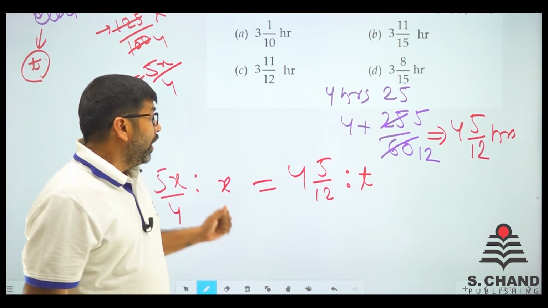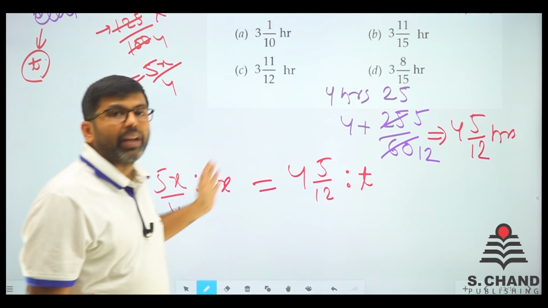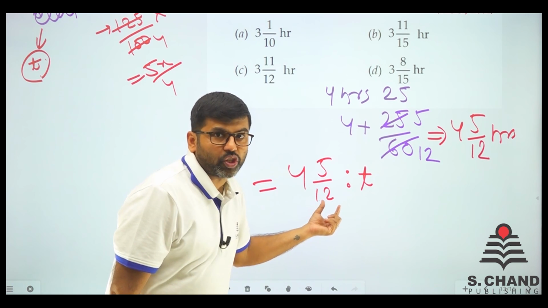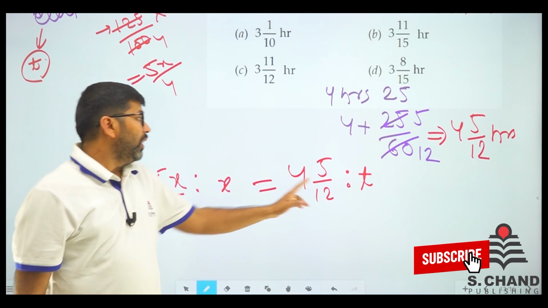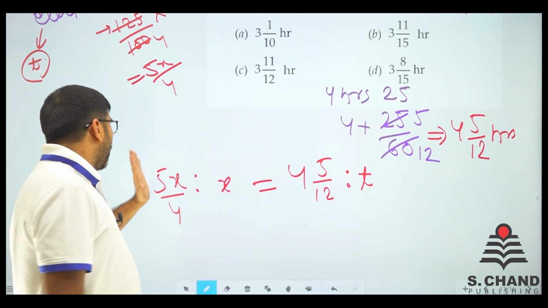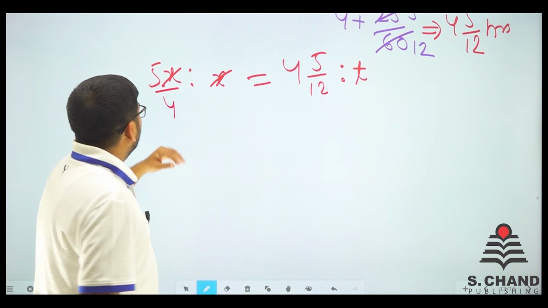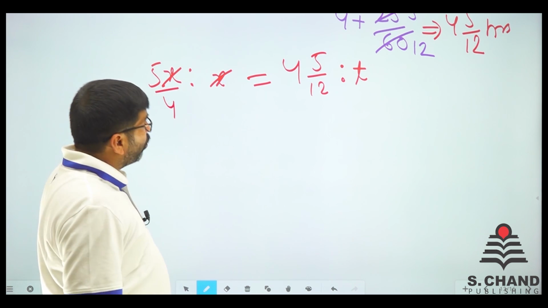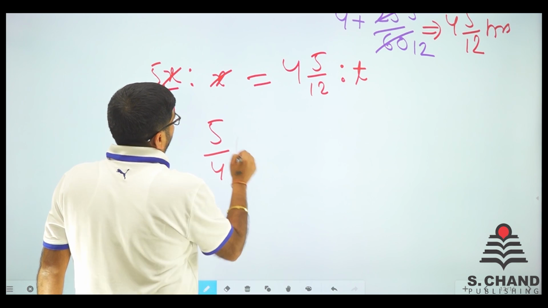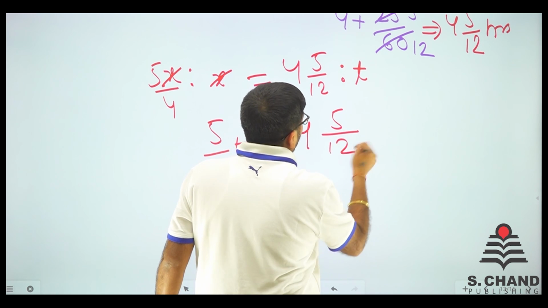If you remember, in chain rule we used to do one thing, that if this is indirectly proportional, that is inversely proportional, जो इसके साथ attached portion है उसको हम right side में लिखते हैं, left side में नहीं लिखते हैं. Now ये करने के बाद if you remember, हम first and last को multiply करते हैं, बीच वाले दोनों को multiply करते हैं. So we need to multiply the leftmost to the rightmost if you remember. So we have 5 by 4t is equal to 4, 5 by 12 into 1.